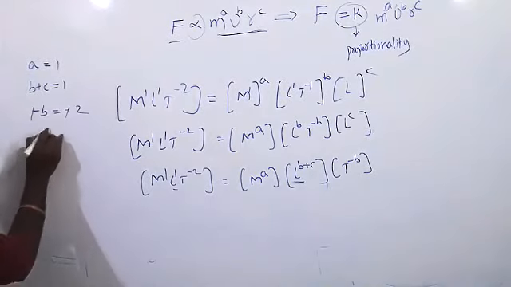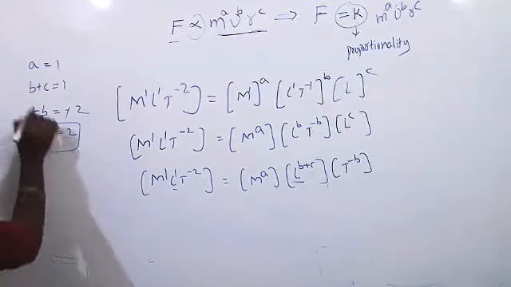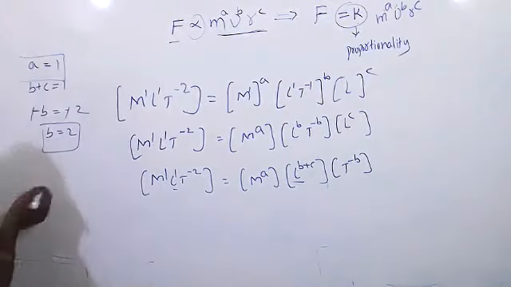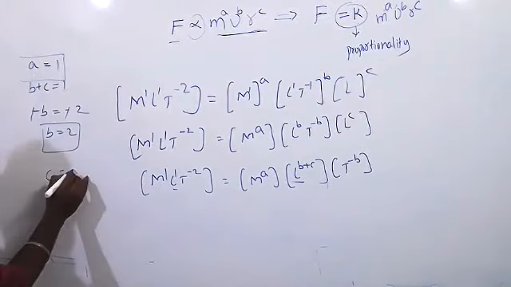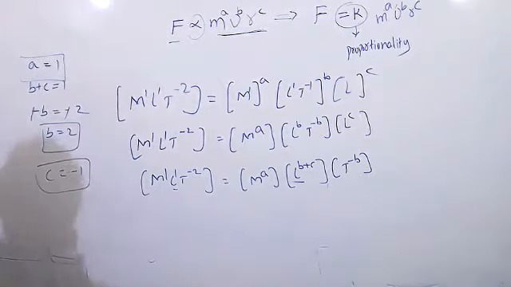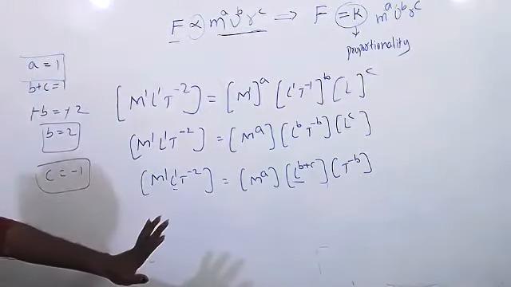B is equal to 2. Then C is equal to minus 1. C is equal to minus 1, right? Yes, sir. Clear or any doubt? No, sir.